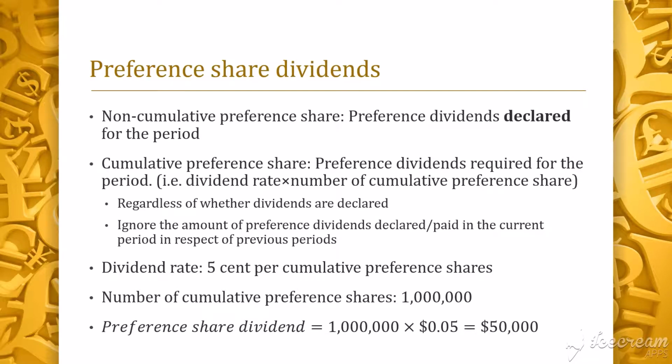If dividends are not declared for the current period, will the answer change? No. If the directors declared $100,000 dividend to compensate for missed dividend in the previous period, what is the preference share dividend used to compute the earnings per share? It is still $50,000. We will ignore the dividends declared or paid to compensate for missed dividends in prior periods.